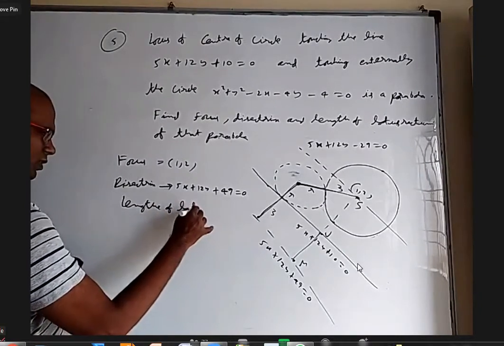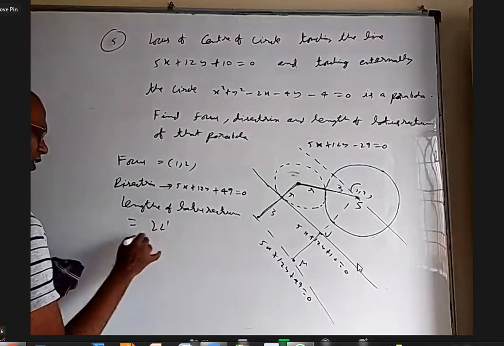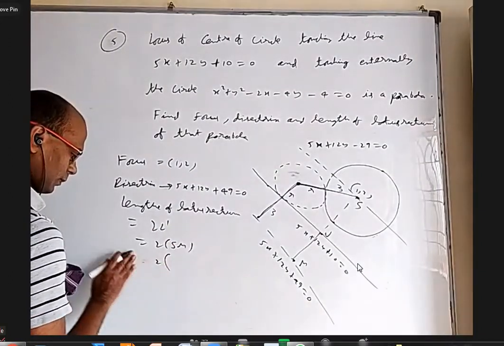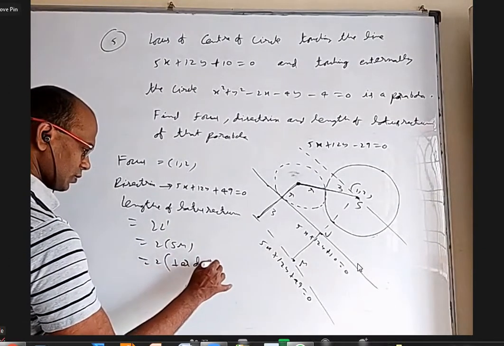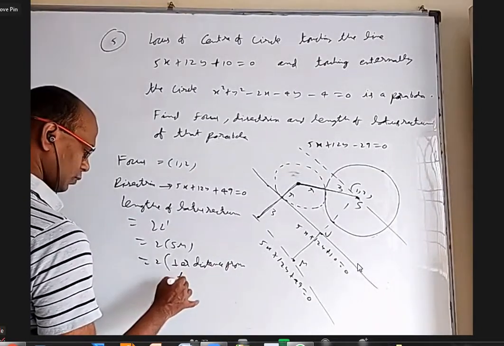Length of lattice vector is equal to L dash, which is 2 times Sm, which is 2 times the perpendicular distance from focus to directrix.